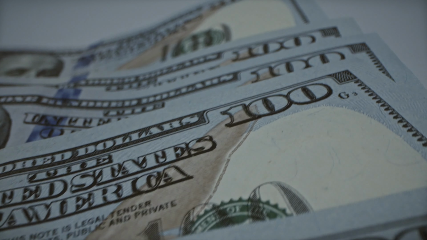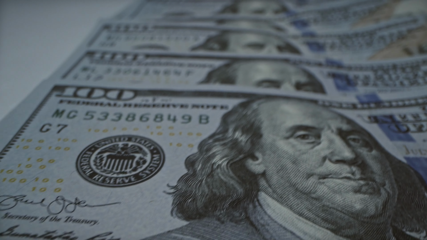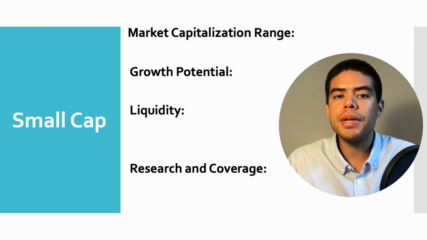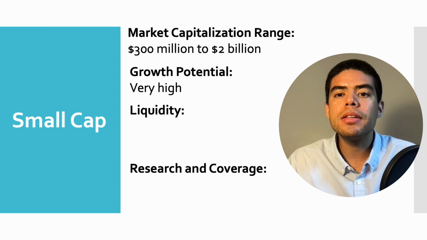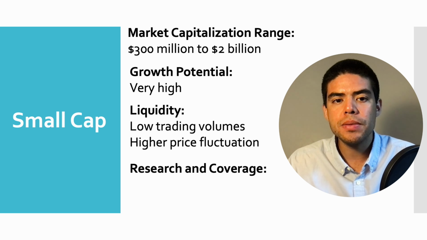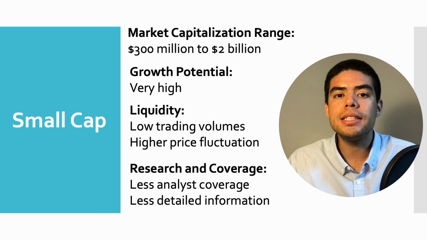the public. Now let's apply this concept to an actual balance sheet of 3 types of companies. The first are the small cap companies. The small cap companies have a market cap range of between $300 million and $2 billion. Their growth potential is often very high. Their liquidity includes low trading volumes and higher price fluctuations. Their research and coverage includes less analyst coverage and less detailed information.